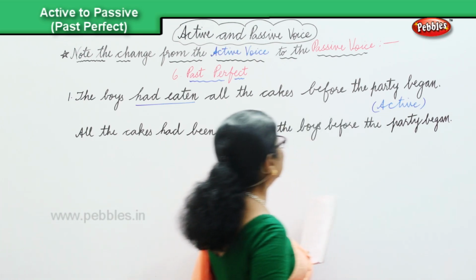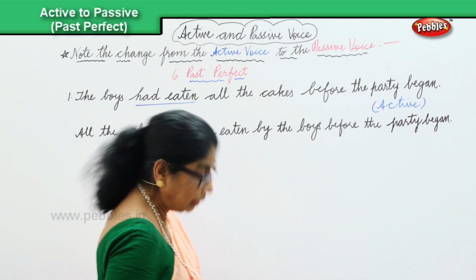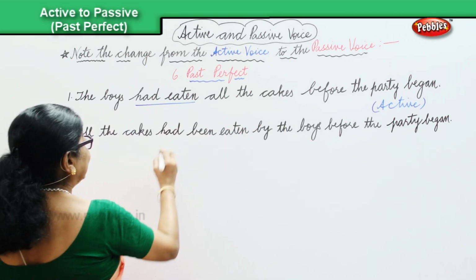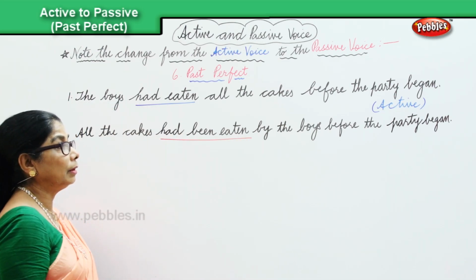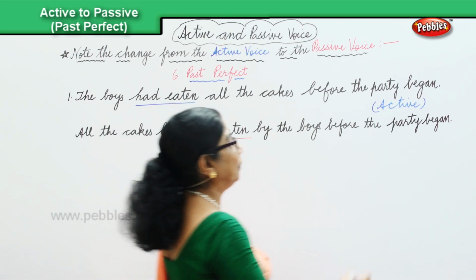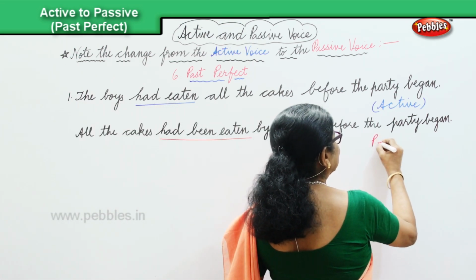Okay, that's in the passive. Let's look at it. All the cakes had been eaten by the boys before the party began, and that's in the passive voice.